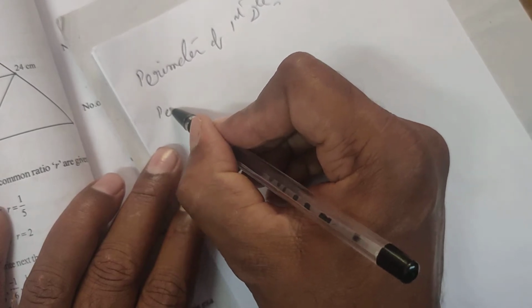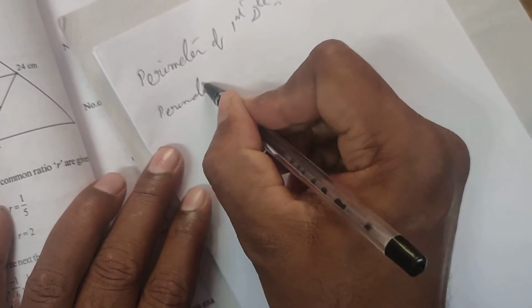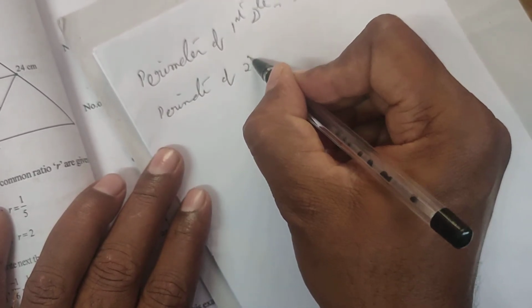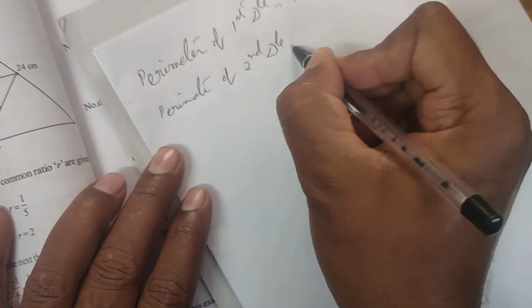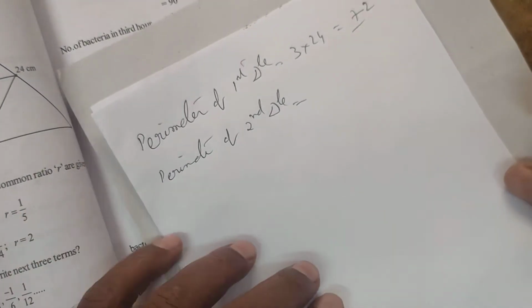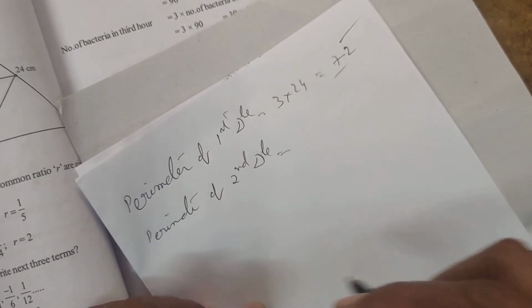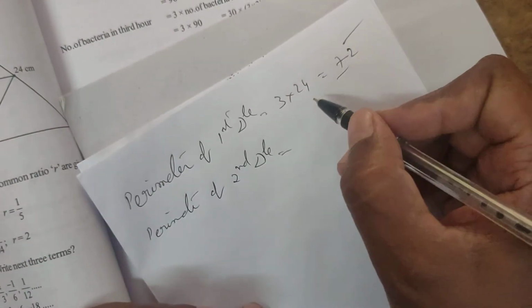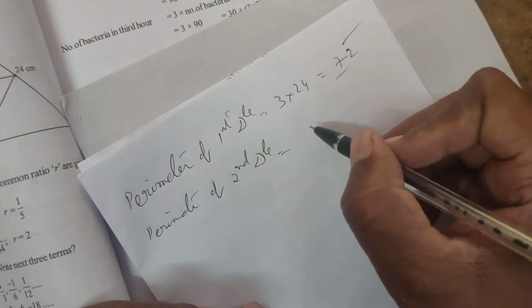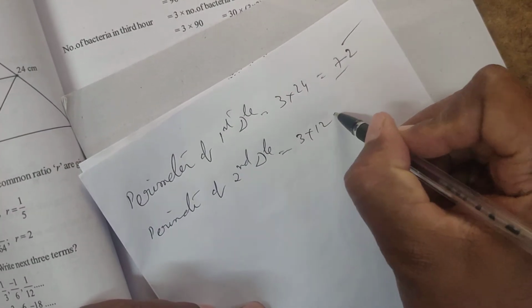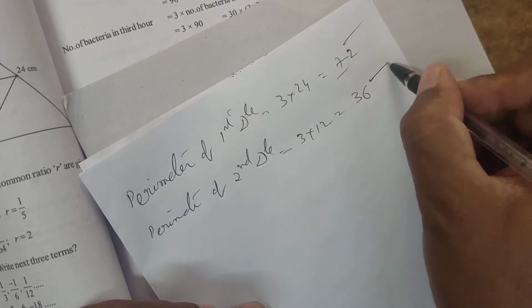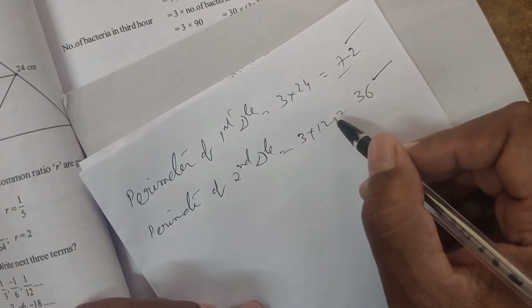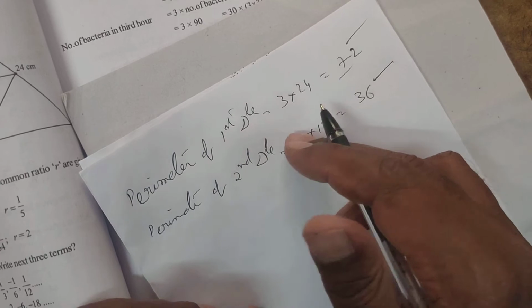Next, perimeter of the second triangle. To get the perimeter of the second triangle, first you should know the side length. One side is half, I said, or not. So 24 half means 12. So 3 into 12, how much is it? 36. 36 is the perimeter of the second triangle.